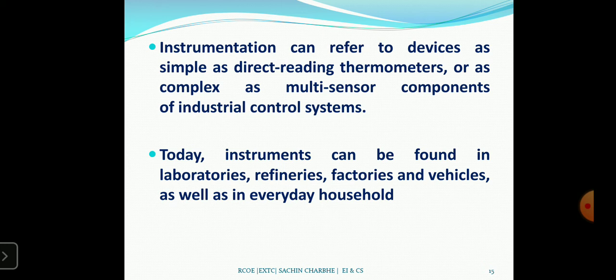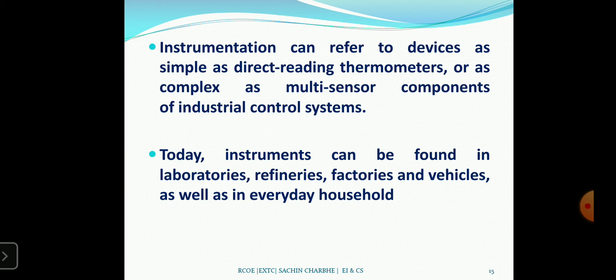When our temperature increases, the bulb detects the temperature and the mercury will rise. Where the mercury stops, we can take the reading. That is the basic thermometer.